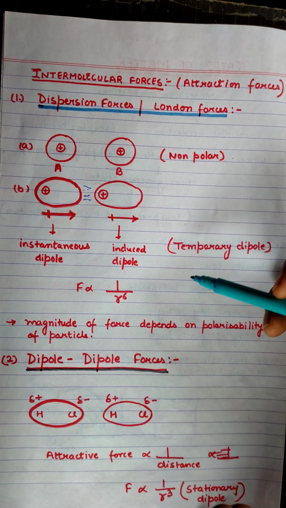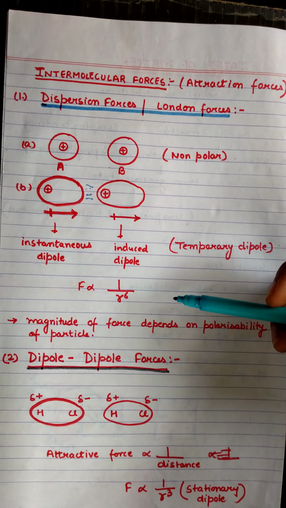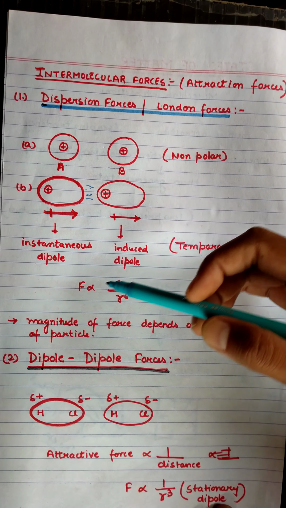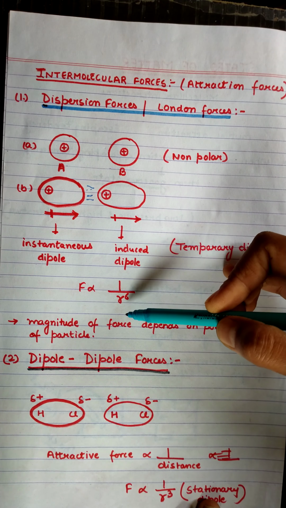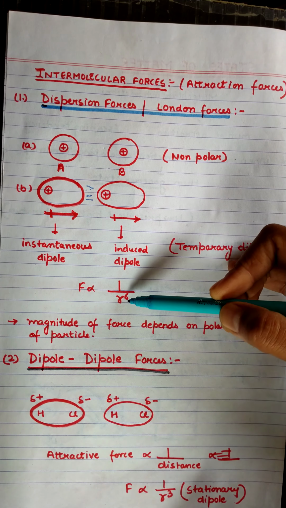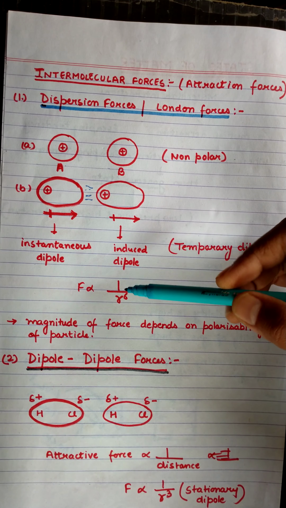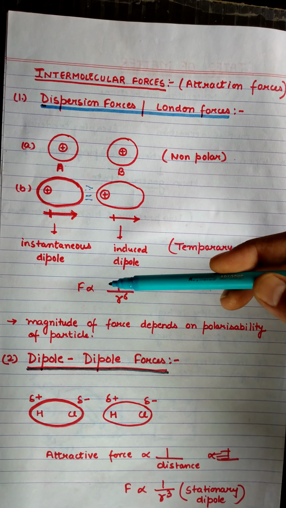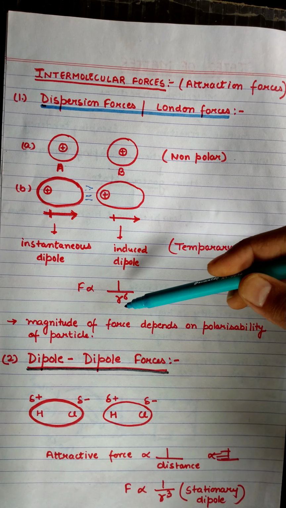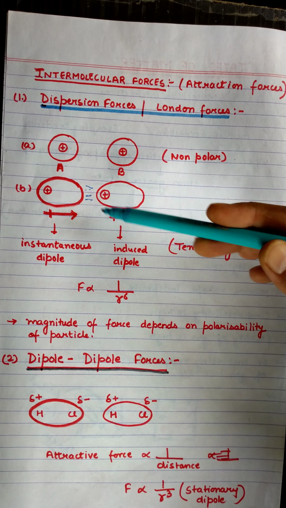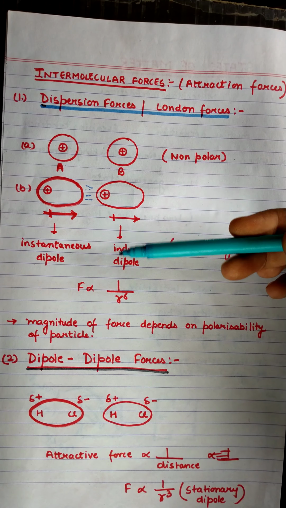That's why this force of attraction between two temporary dipoles is called London forces. These are weak forces, and the force of interaction between both the dipoles is inversely proportional to the sixth power of the distance between the dipoles. That means if distance is more, then force will be weaker. The magnitude of force over here depends on the polarizability of the particle also. If the particle is more polarized, then in that case the force of attraction will be more.